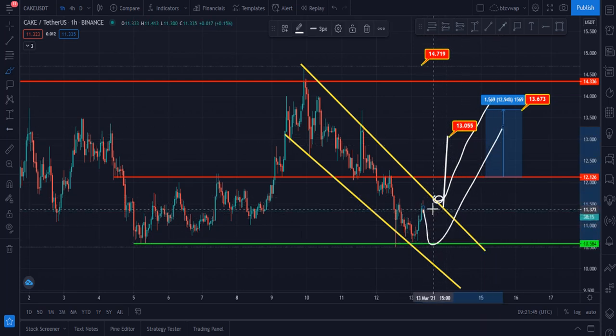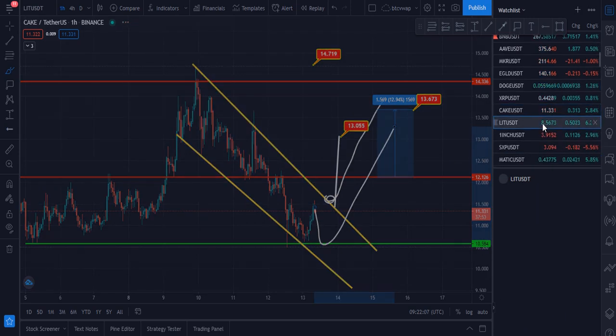You have to be focused on this. Once it closes 4 hourly candles above $11.70, this will be the indication that it is ready to hit these targets. Otherwise, some sideways action, or maybe price will hit $10.5.